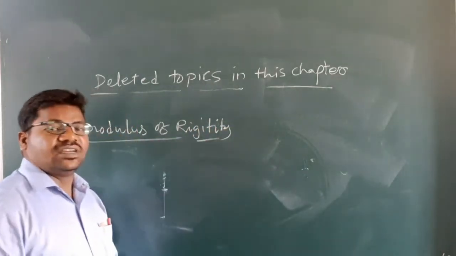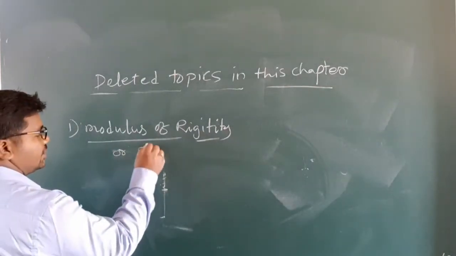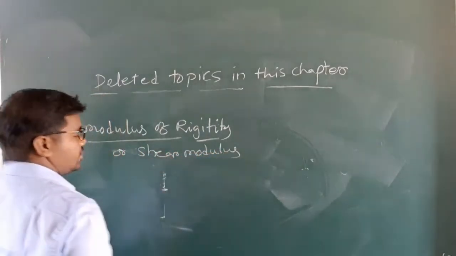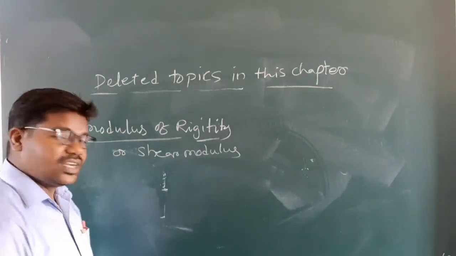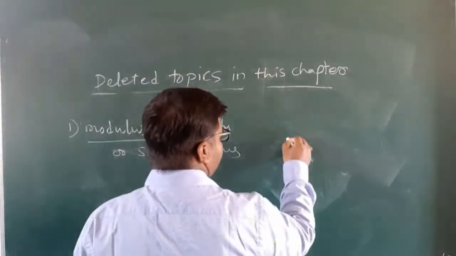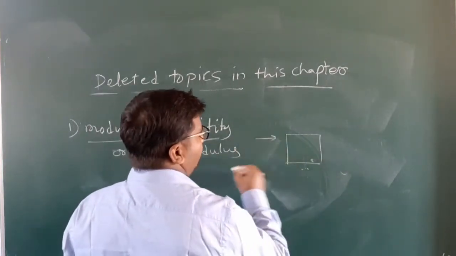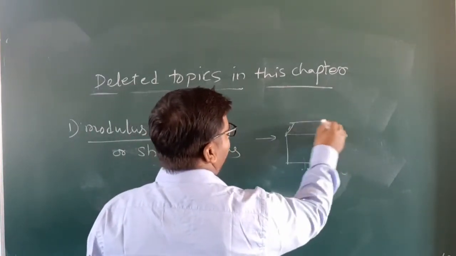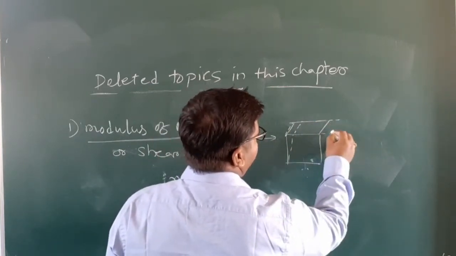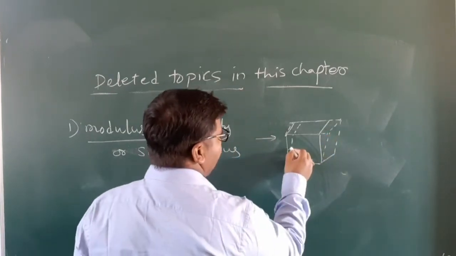Modulus of rigidity, or shear modulus, is denoted eta. How can we define this? Consider one cube, and we apply a lateral force. After that we get some deformed shape; the dotted line indicates the deformed shape. Here we can get the angle theta.